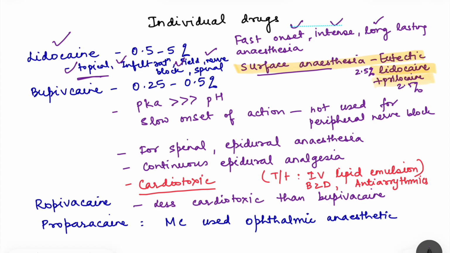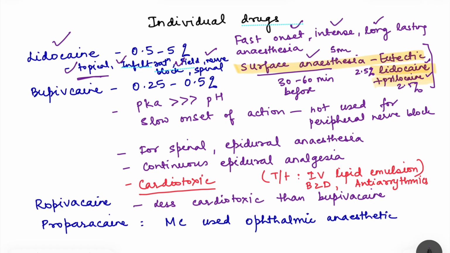Here when we are talking about topical, it is used for mucous membranes and abraded skin. But surface anesthesia means that on the intact skin, we provide an occlusive dressing of a mixture of lidocaine and prilocaine. So 2.5% lidocaine, 2.5% prilocaine occlusive dressing is available. This is given approximately 30 to 60 minutes before a procedure, say for venipuncture. So if we give it before that, it will provide anesthesia for a depth of 5 millimeters.